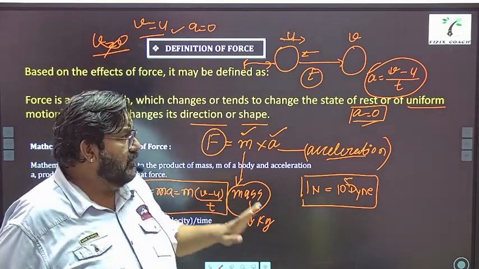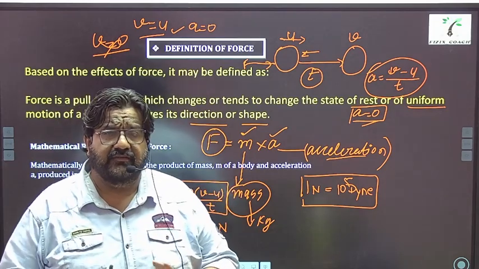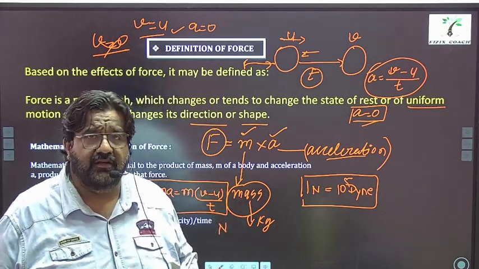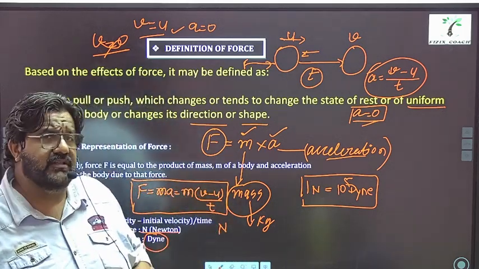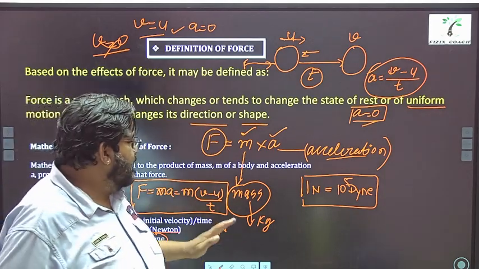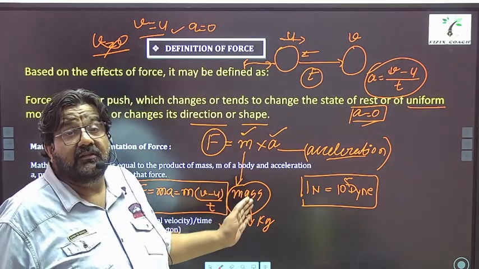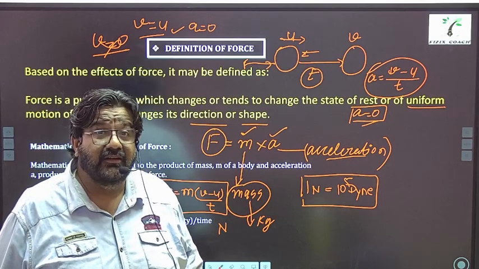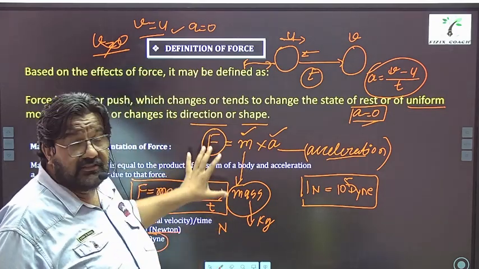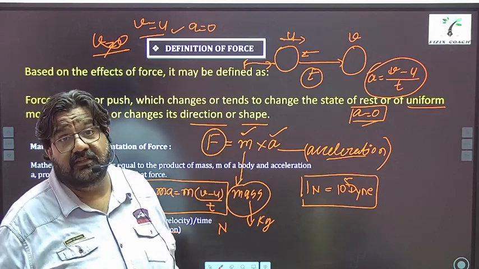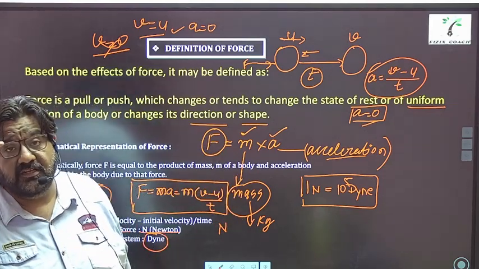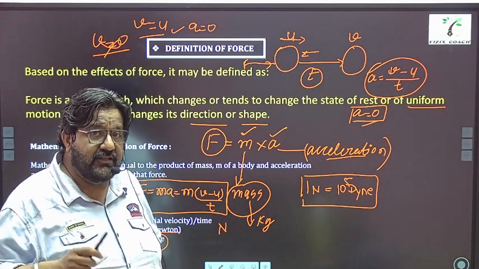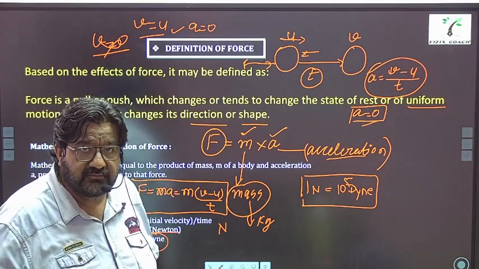So that is about uniform motion. So now the definition is complete. We have understood what is force and the mathematical part, units, what is uniform motion, what is acceleration. Although you'll be studying acceleration and the derivation of this formula in your class 9th, if this concept of yours is clear, then in class 9th it would be very easy for you to understand Newton's laws of motion. Right? So that's why I say the things are connected. All right.